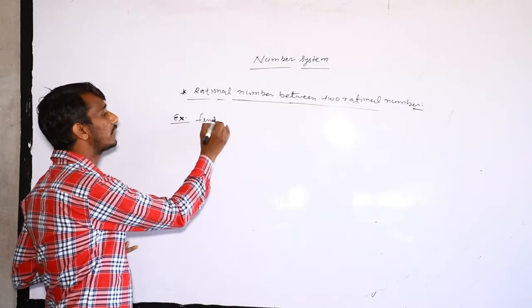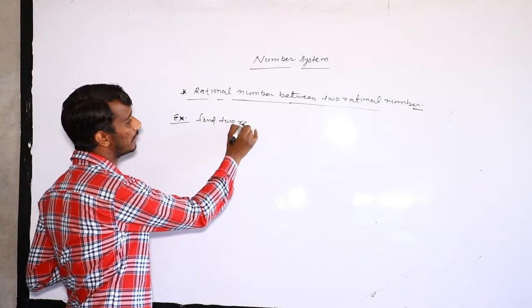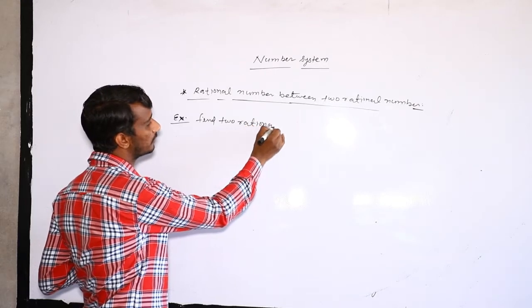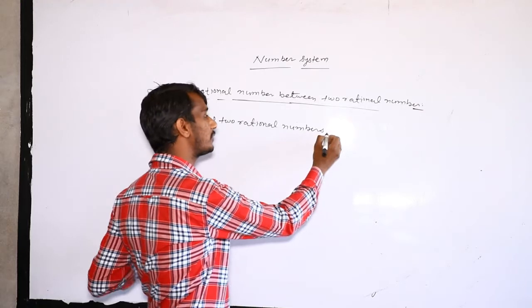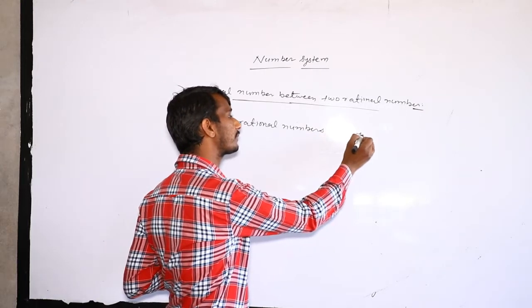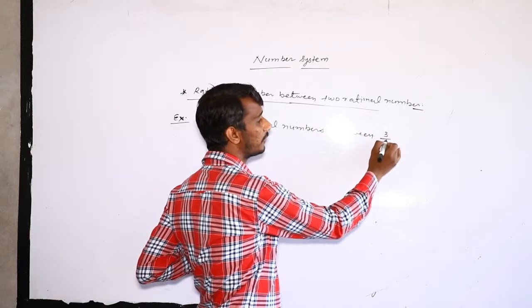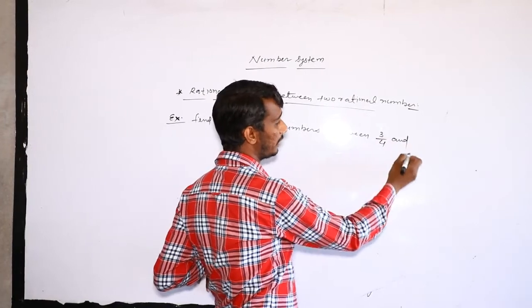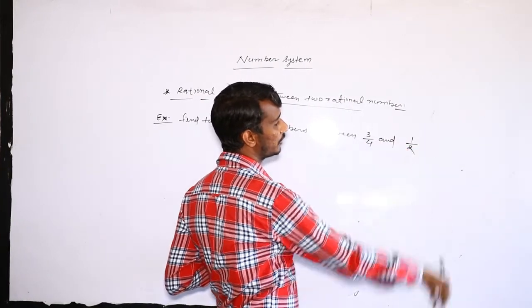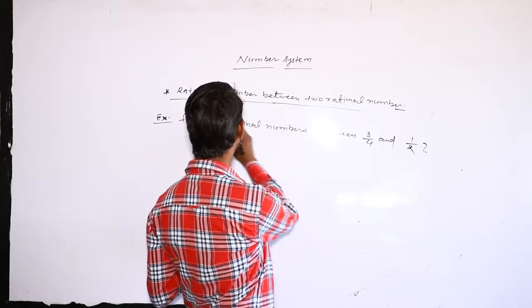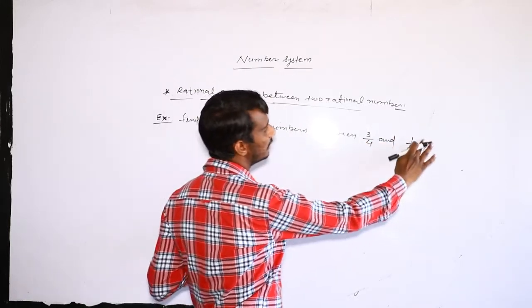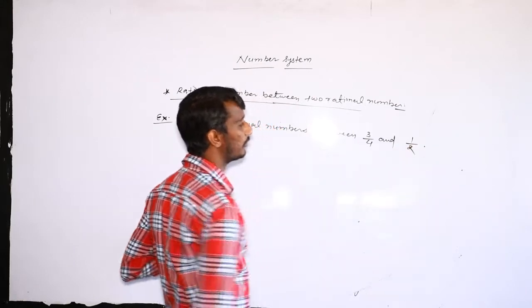Okay. So next, an example. Find two rational numbers between 3 upon 4 and 1 upon 2.